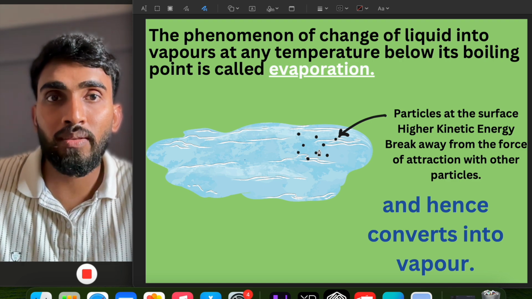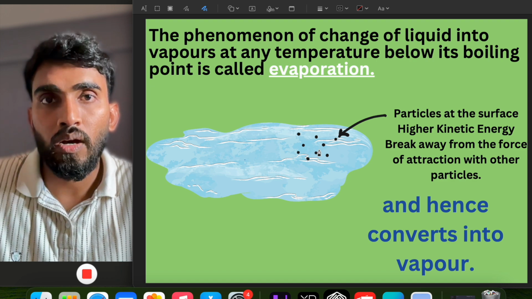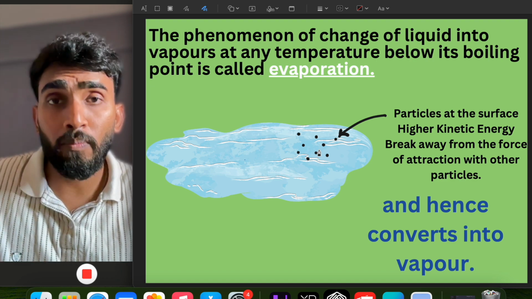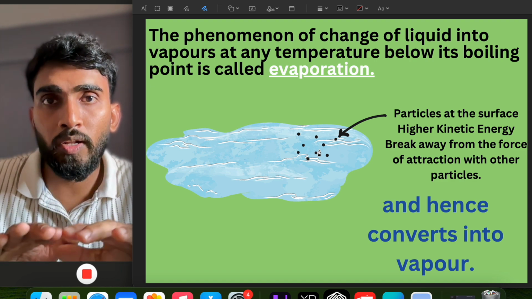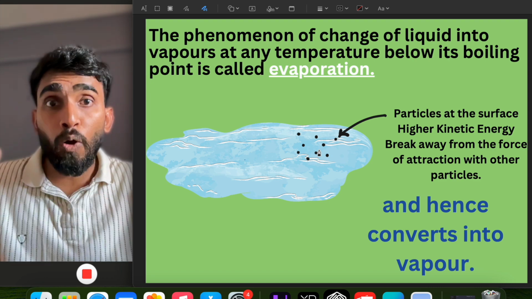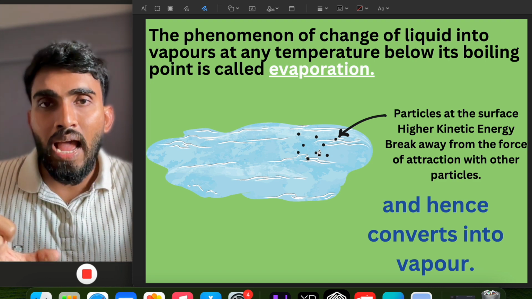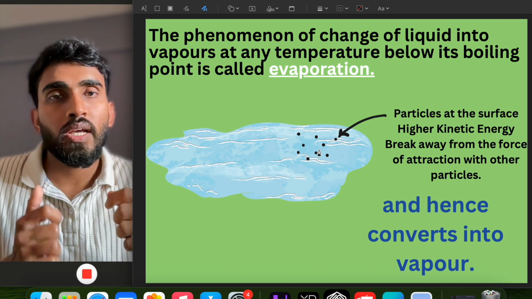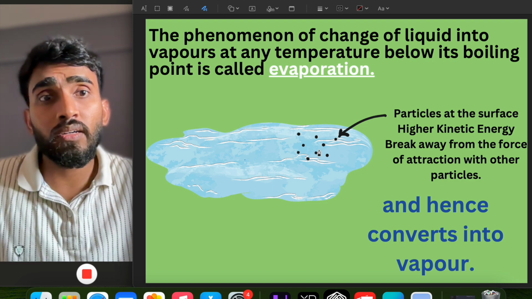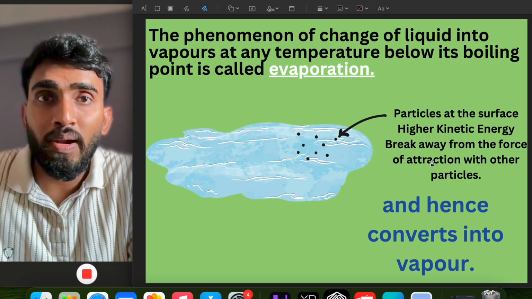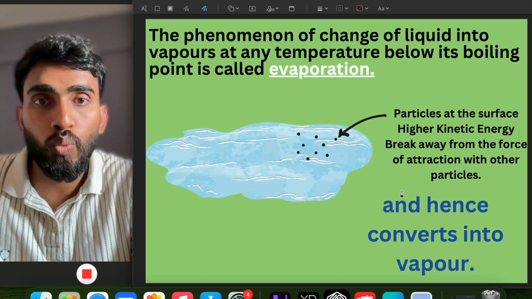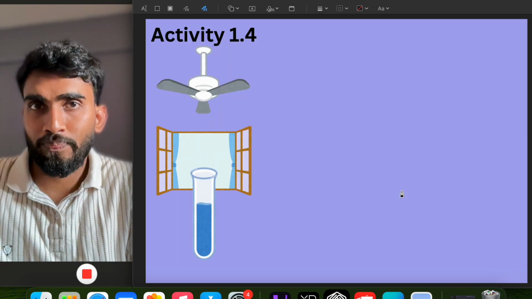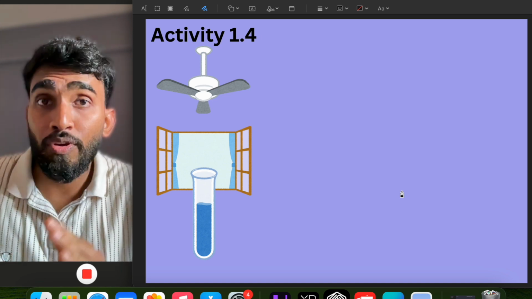From the surrounding, wherever this water is spilled on the floor, the water particles which are at the outer surface will get energy, and due to the high kinetic energy, they can break the force of attraction with other particles and hence convert into vapor state. Okay, so this is how evaporation occurs.